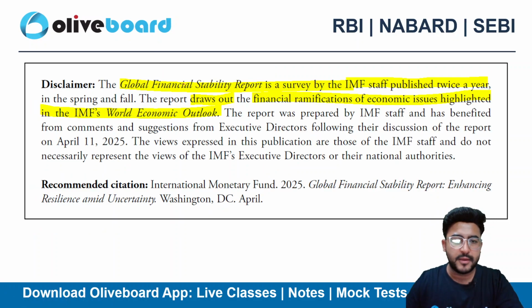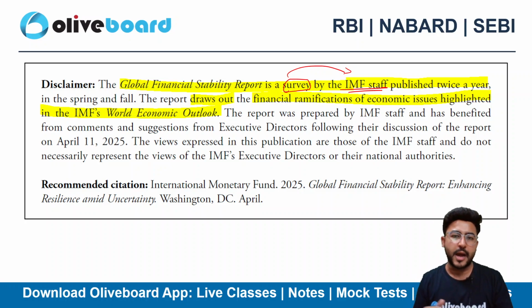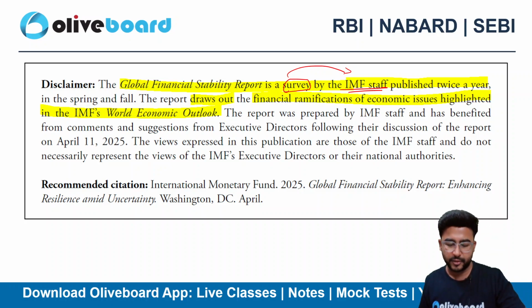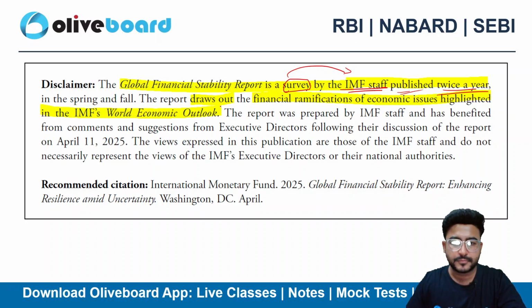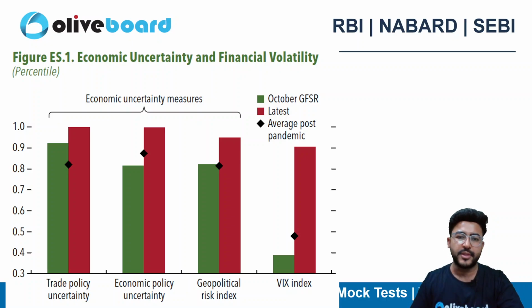We can see here that the Global Financial Stability Report is a survey by IMF staff. The IMF staff is looking at whatever things are happening in the globe and how they are related to financial stability, how the financial stability positions of different economies are being monitored, and it is published twice a year. I already told you the months, right? The report draws out the financial ramifications of economic issues highlighted in the IMF World Economic Outlook, right?